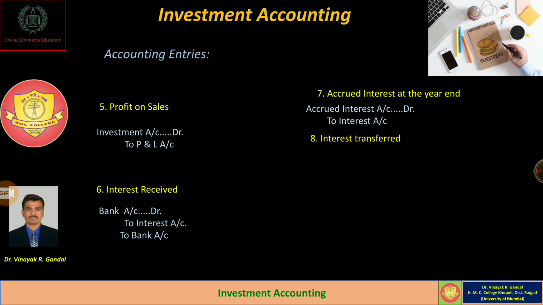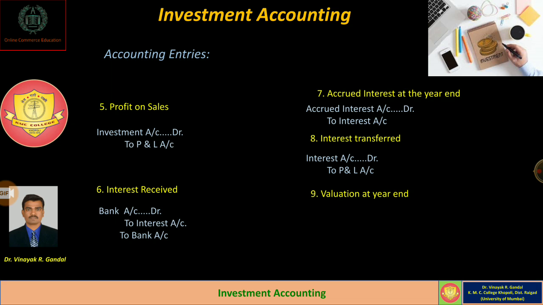And the next transaction we have to consider while closing investment account is the amount of interest transferred. For transferring the interest amount, the entry will be passed like interest account debit to profit and loss account.